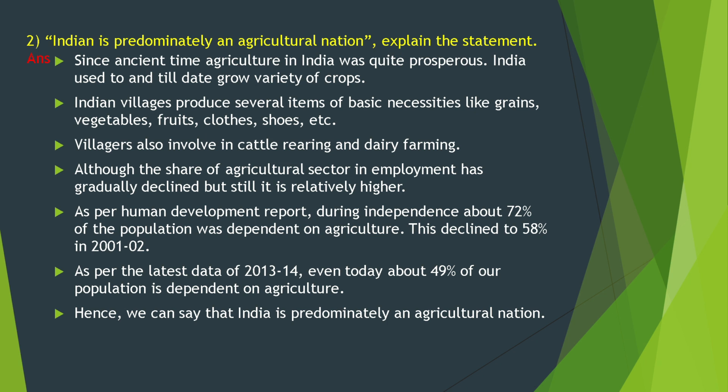As per Human Development Record, during independence about 72% of the population was dependent on agriculture. This declined to 58% in 2001-2. As per the latest data of 2013-14, even today about 49% of our population is dependent on agriculture. Hence, we can say that India is predominantly an agricultural nation.